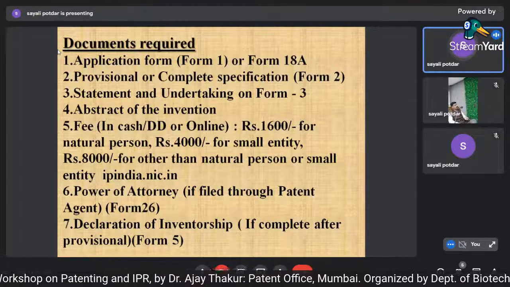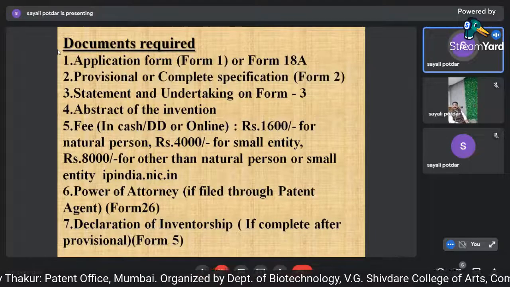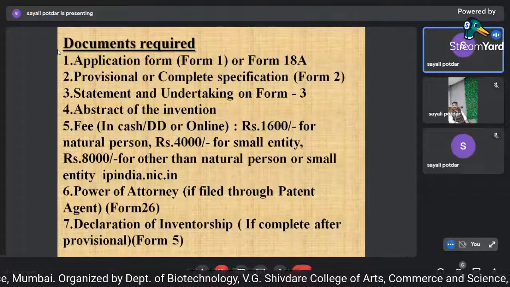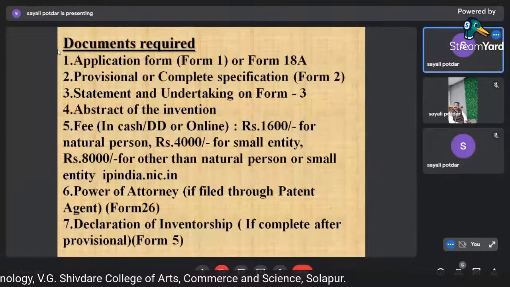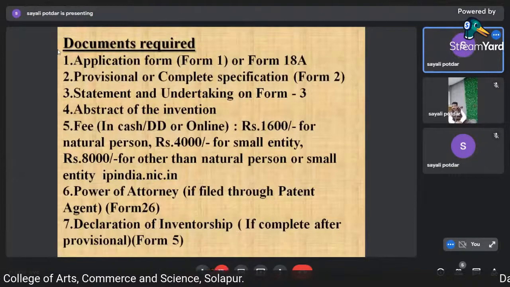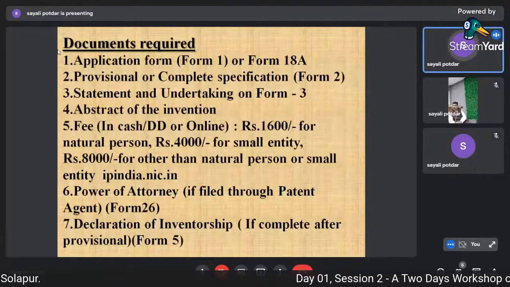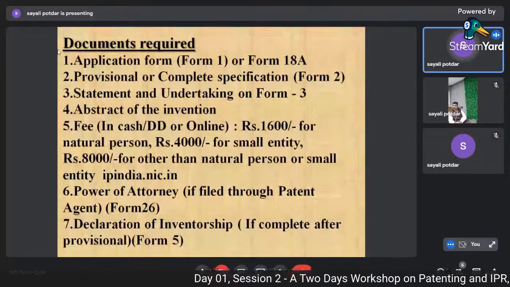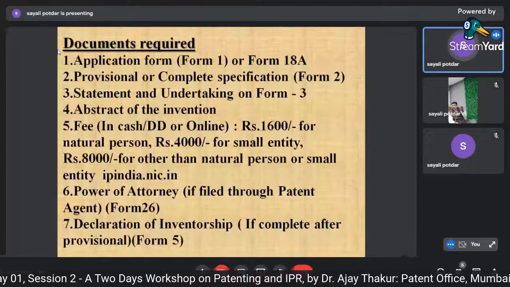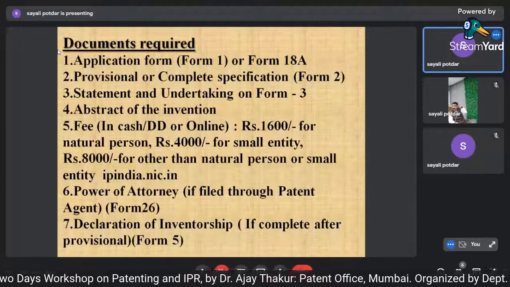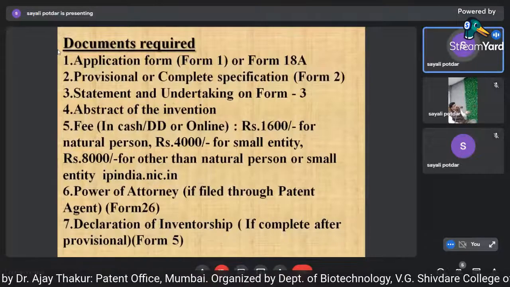After provisional, Form 5, the complete specification, right? If somebody is not able to complete that work within 12 months, what you can do is, some research student or some guy may help with the invention. So these are the basic requirements that have to be filed along with the form.